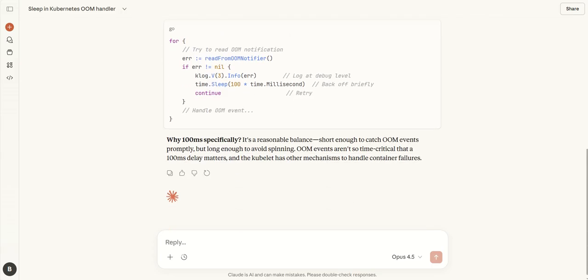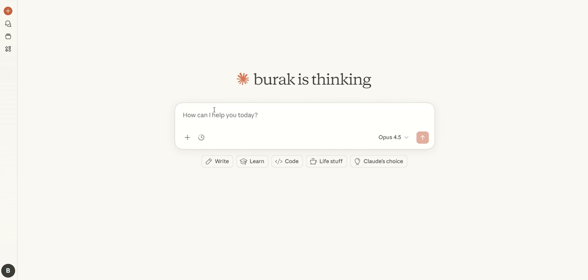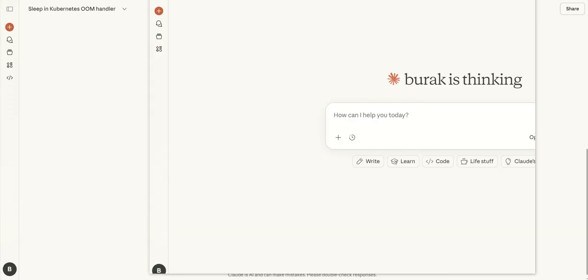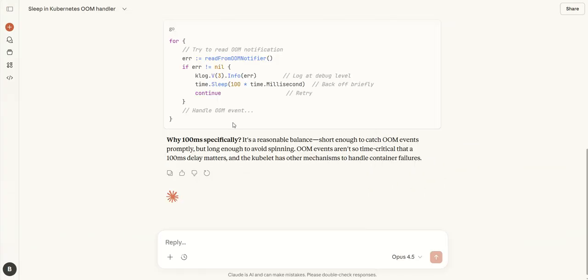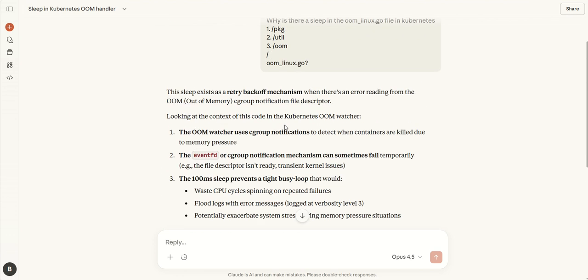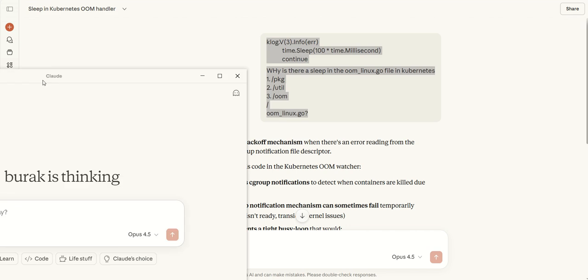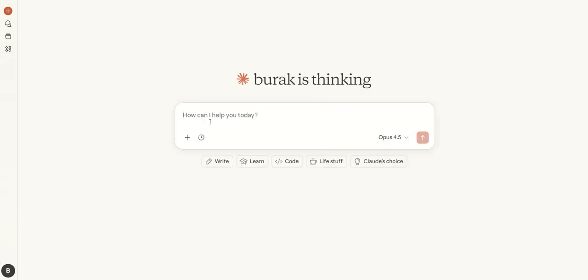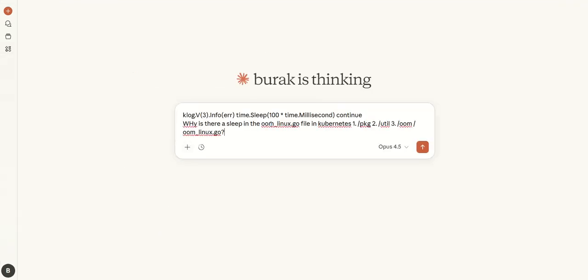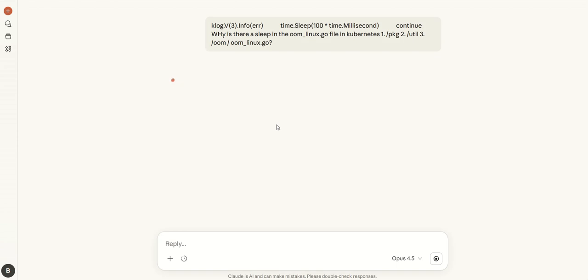And therefore I wondered, what if I make an MCP server that actually enables Claude to go to the specific GitHub file and then be able to actually verify this correctly and also get the specific PRs, issues, and all this information as accurate as possible. So let me get this specific question. This is Claude Desktop, where I've integrated my tool. And if I now ask this question, let's see what Claude will do.